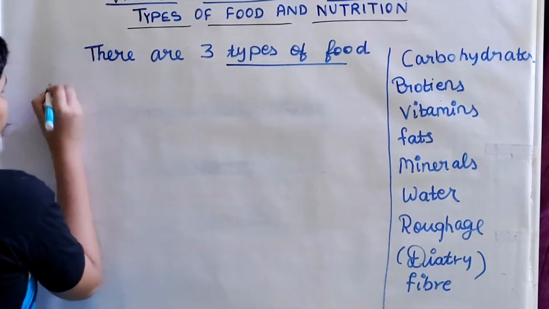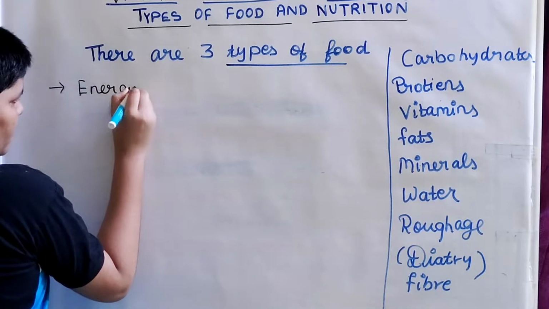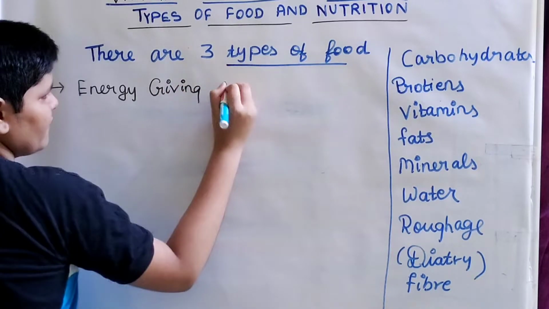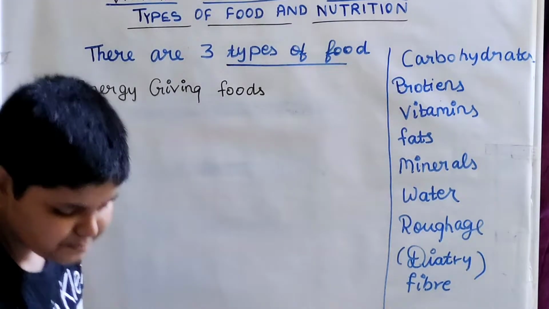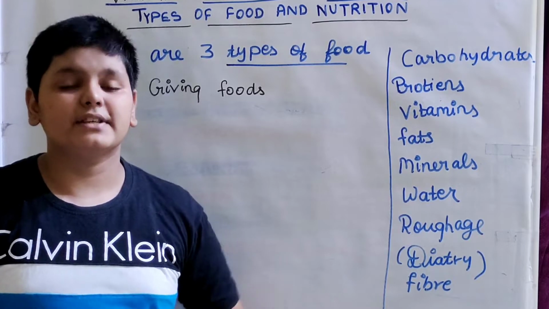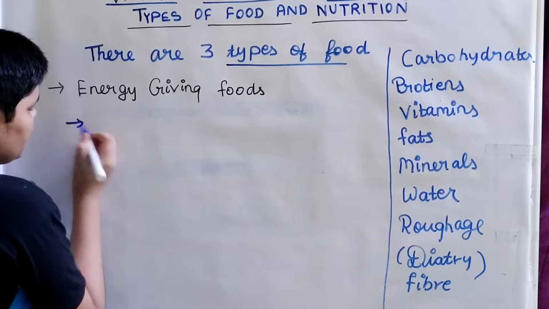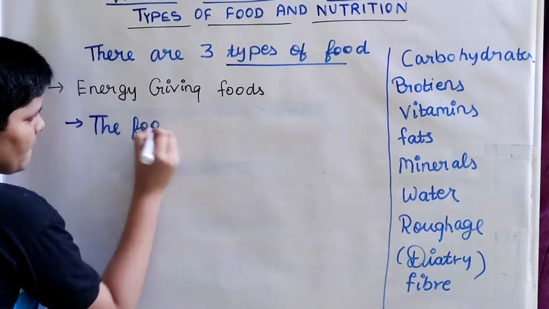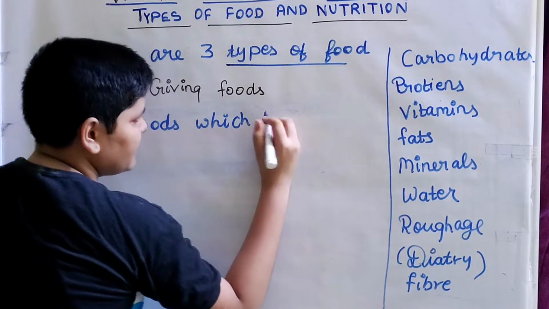So as the name suggests, normally we can tell that the foods which give us energy are called energy giving foods.